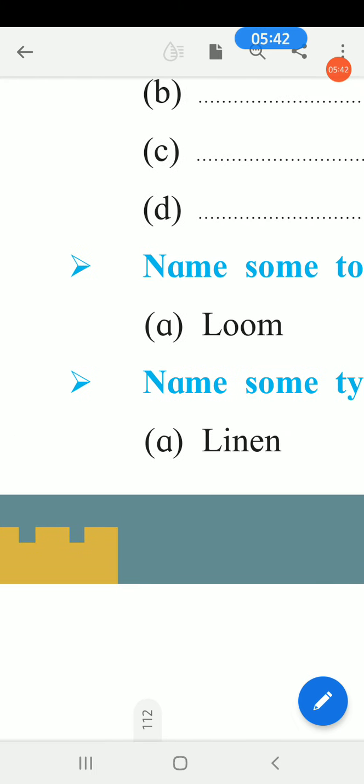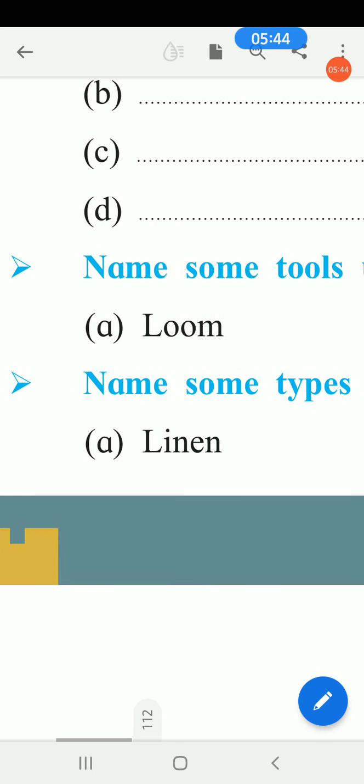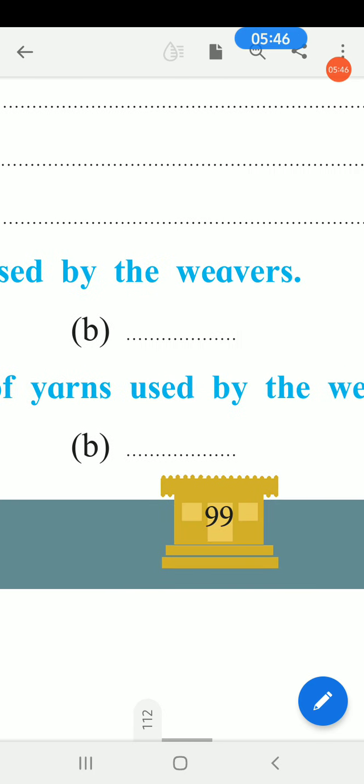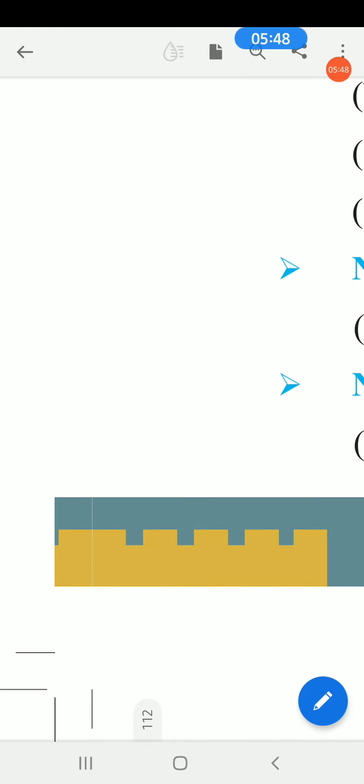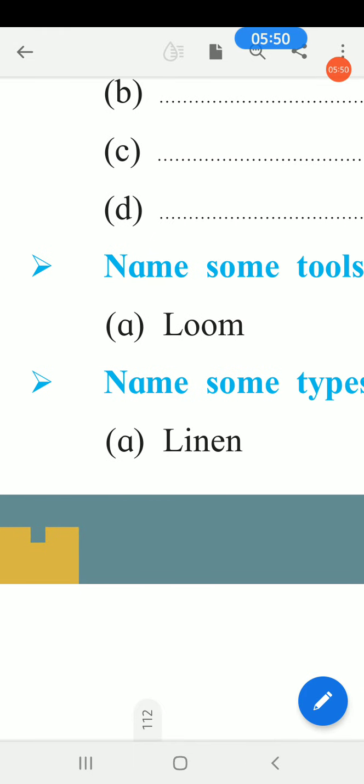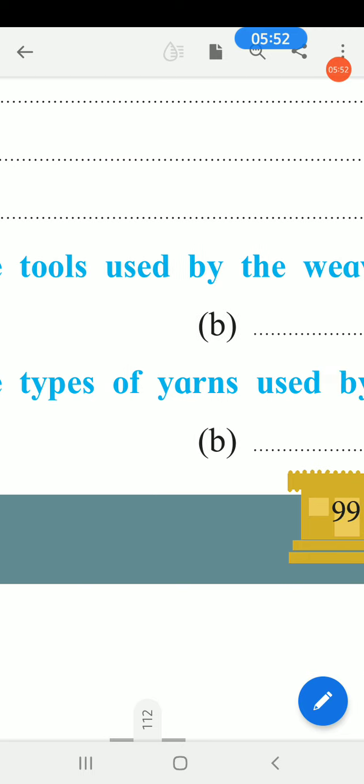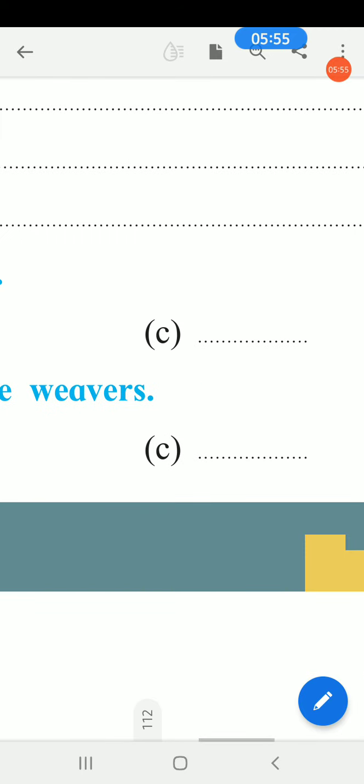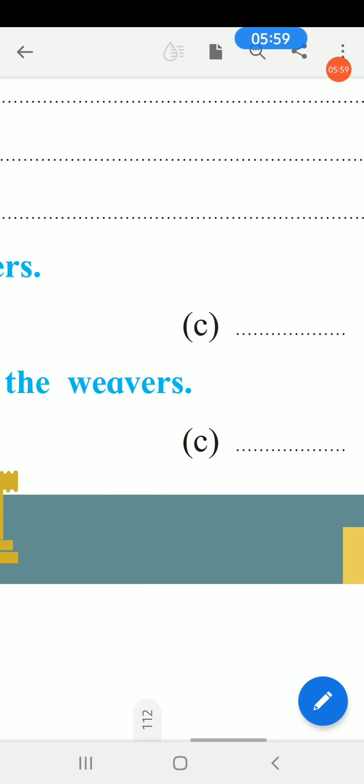Now think over it and add your own points. Name some types of yarns used by the weavers. First is linen, then cotton, then silk, jute, and so on. Many are there. In this way, yesterday's icebreaker is over.